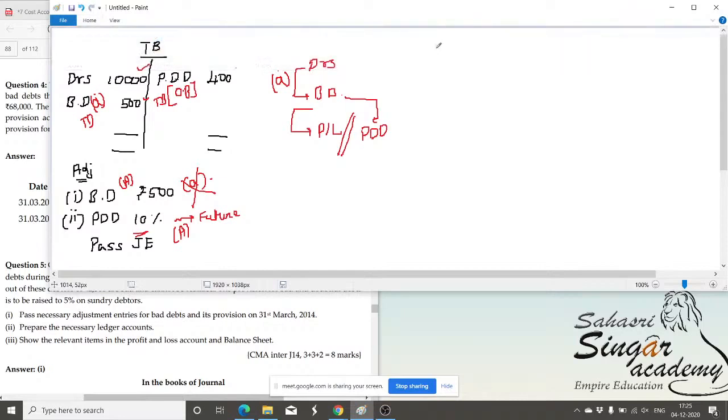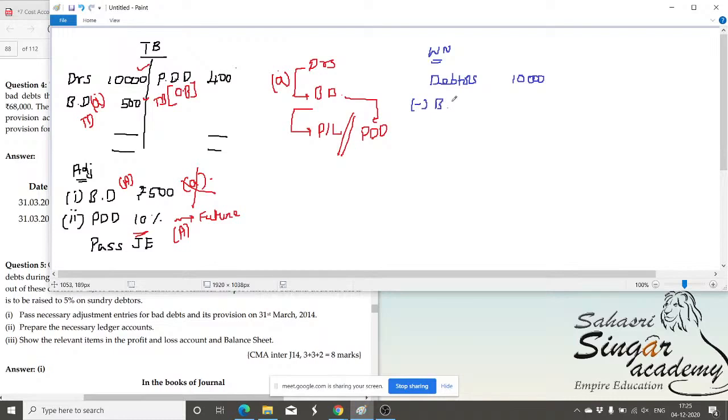Right. Now I'll give you two working notes. Working note number one: how the amounts are going to appear in the balance sheet. The debtors here are 10,000 rupees as per the trial balance.